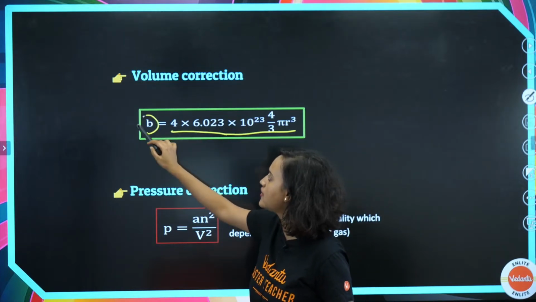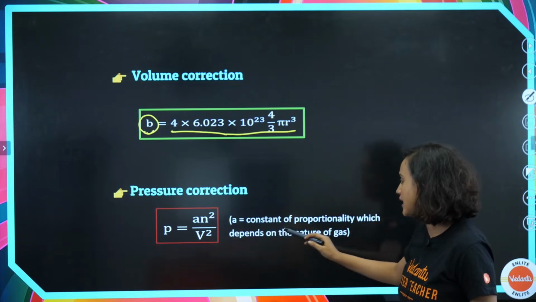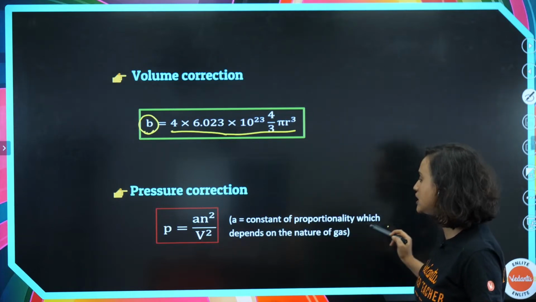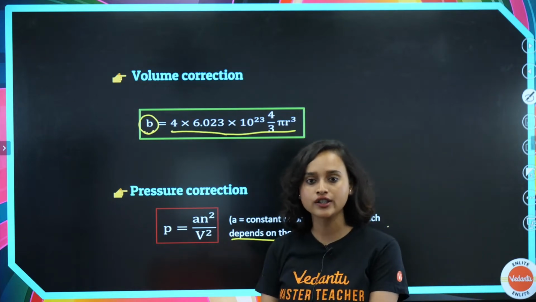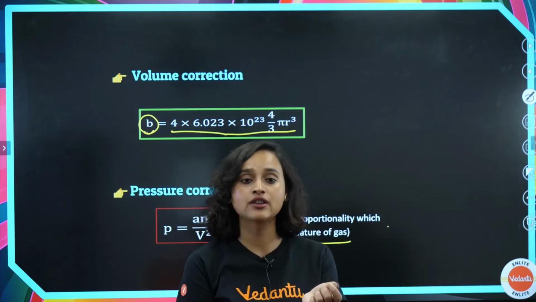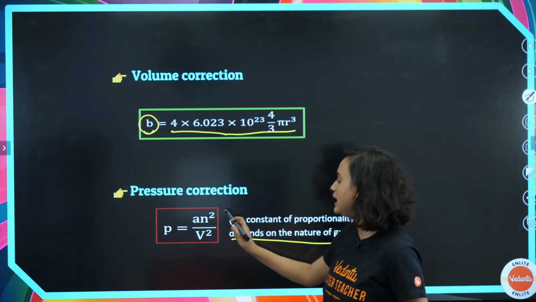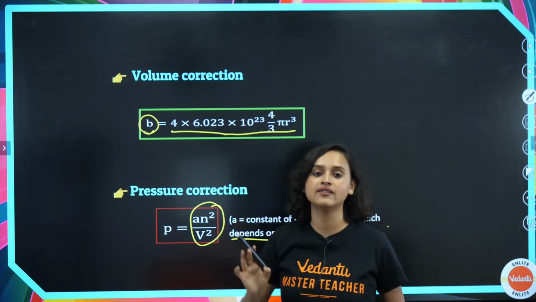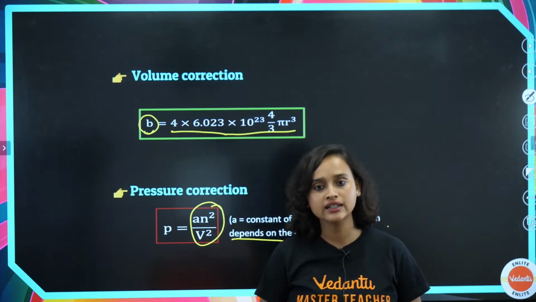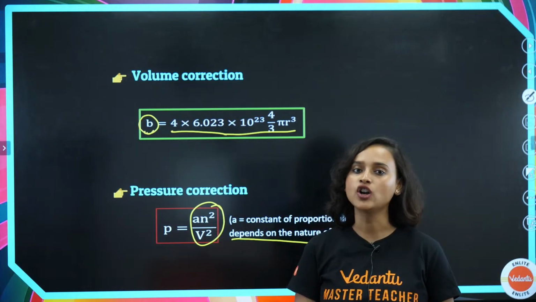For volume correction I have added b, isn't it? And for pressure correction I have added a. So a is a constant of proportionality, which depends on the nature of the gas. So the pressure correction is a n square by V square. That's my correction factor. And in the volume case I have added b. Yes, b is the same for all gases.